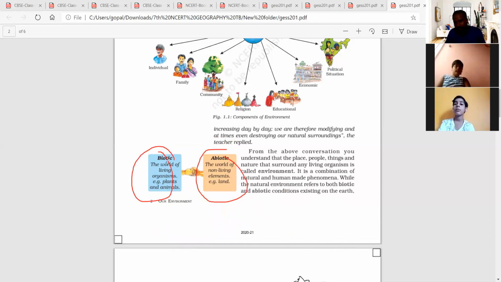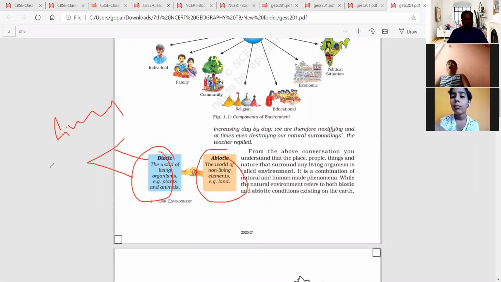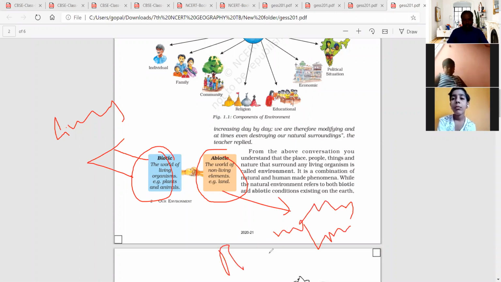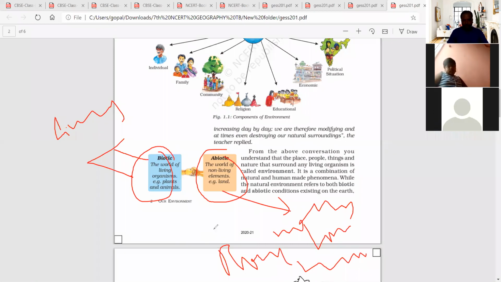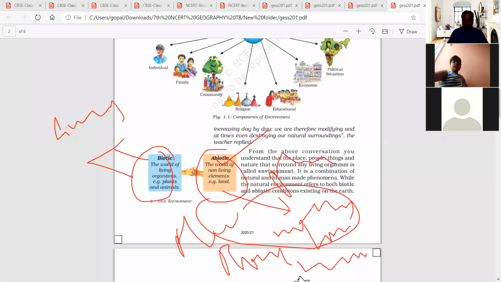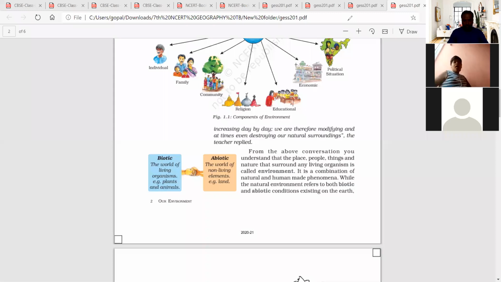Definitions are very important for exams. They may ask: biotic is the world of living organisms, all the living things come under biotic. Abiotic means non-living things, for example rocks, mountains, plateaus, plains. They come under the abiotic environment. Next, we'll move forward.